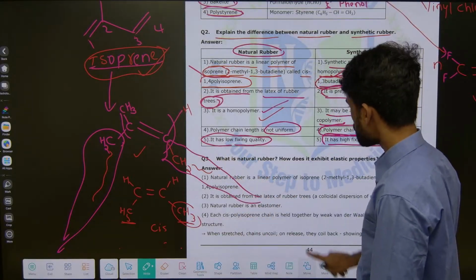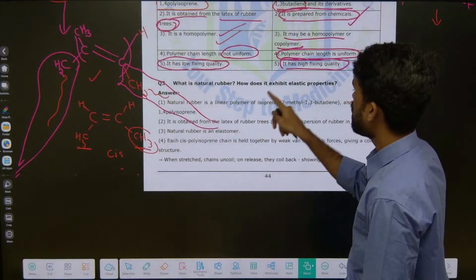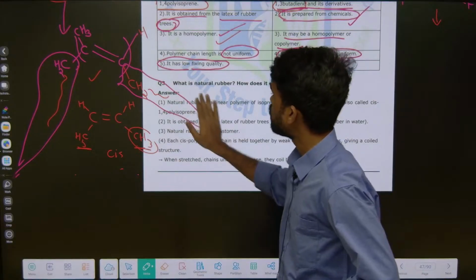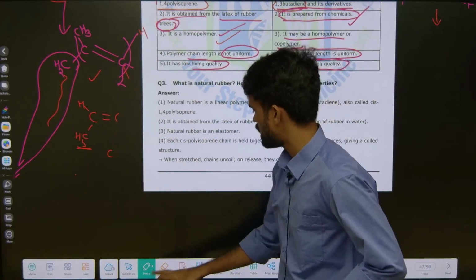That's it. Now, what is natural rubber? How does it exhibit elastic properties? Just read this statement once, what they are saying. Natural rubber is a linear polymer.